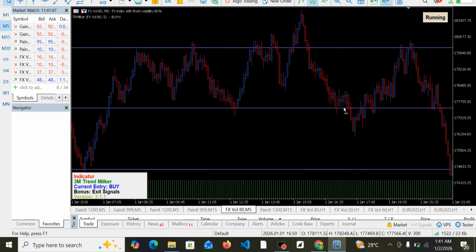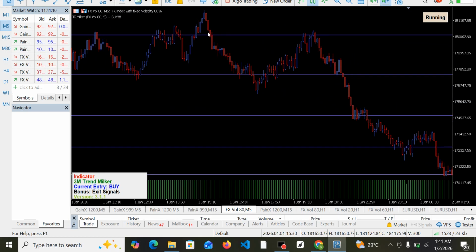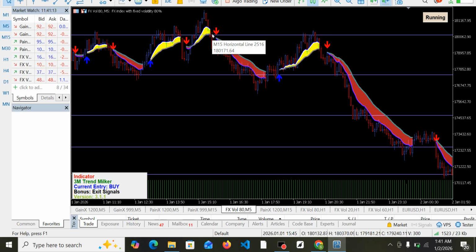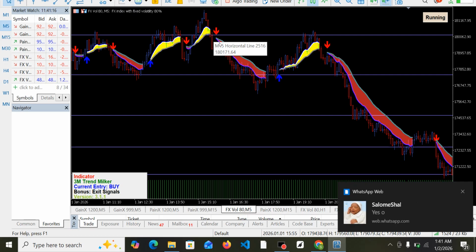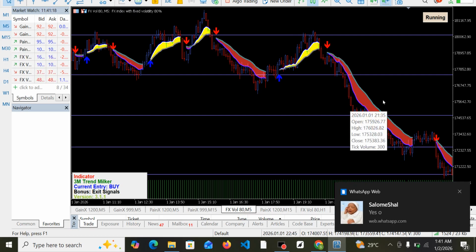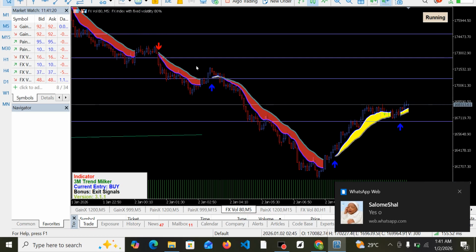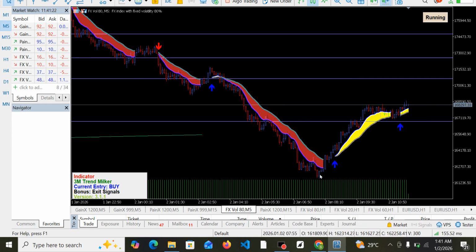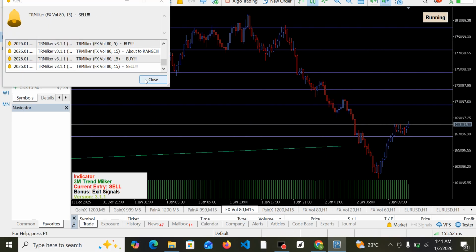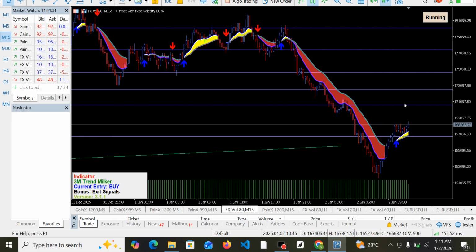So if you had followed the instruction, this is where you would have come in. Okay, around here is where you would have come in, and you can see it gave us a sell signal, had a pullback and went back down again, and it sold till it got to this moment. So right now it has gotten to this support zone, trying to go back on uptrend. But if you notice on 15-minute time frame, it is also going back on uptrend, just the way we are saying it.